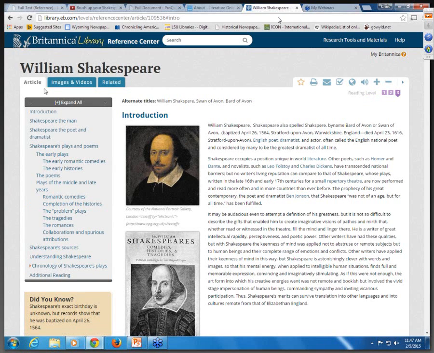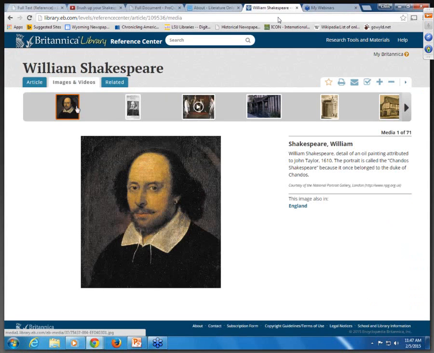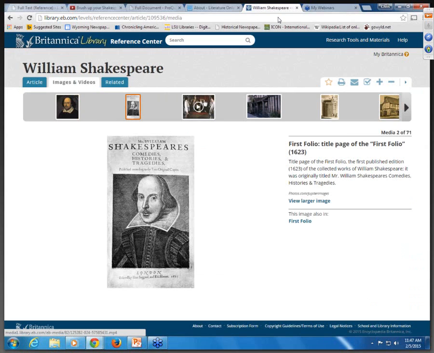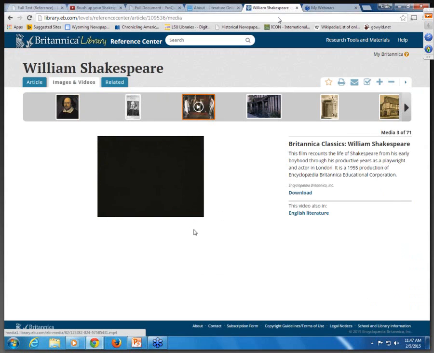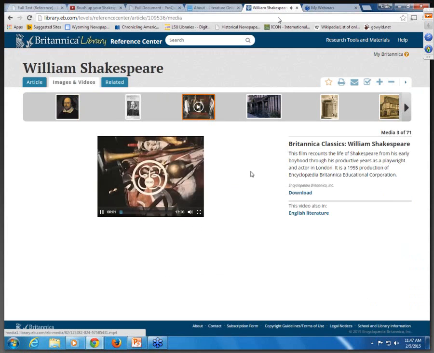On the left-hand side, the next tab over is images and videos, where I can find various images and go into some video clips for Shakespeare.